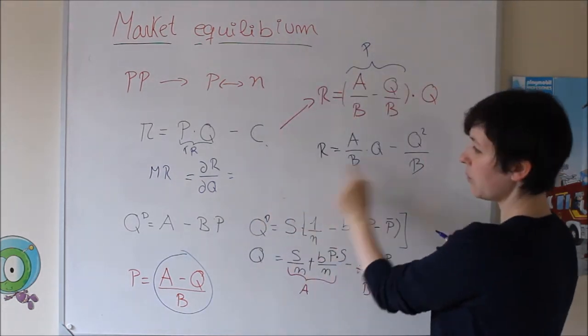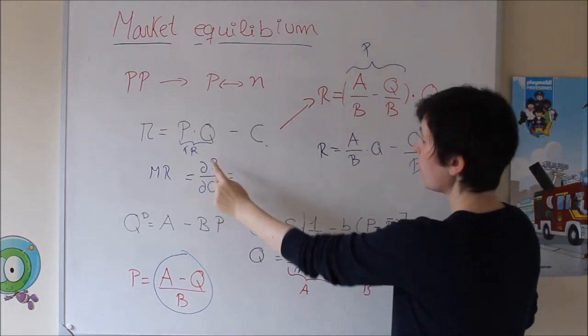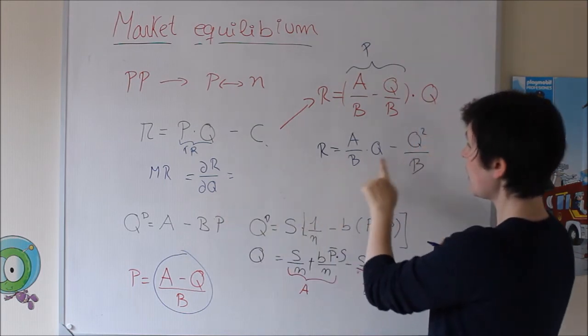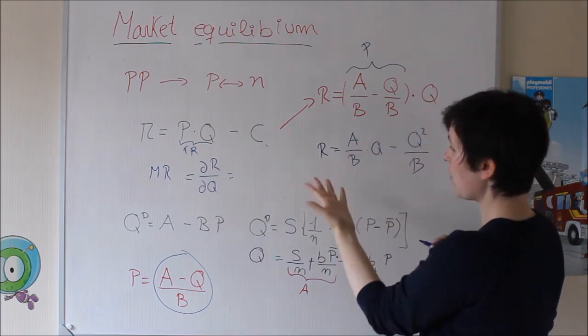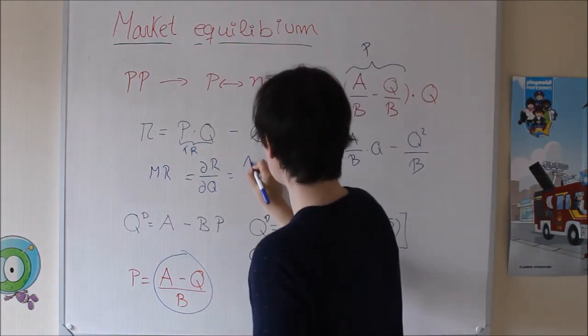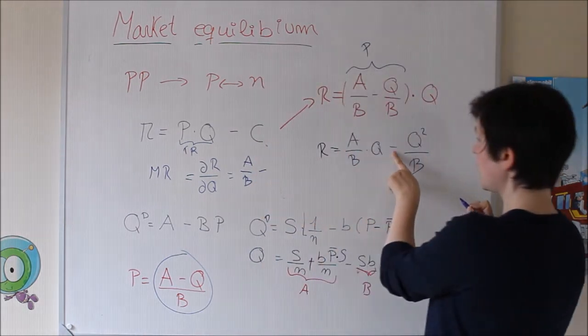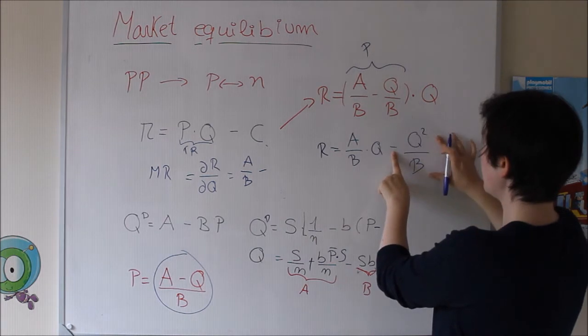Here we have the variable. We are doing the derivative of the whole revenue with respect to quantity. Here is quantity times a number, A divided by B. So we keep that number. Minus is here, and now is this derivative.